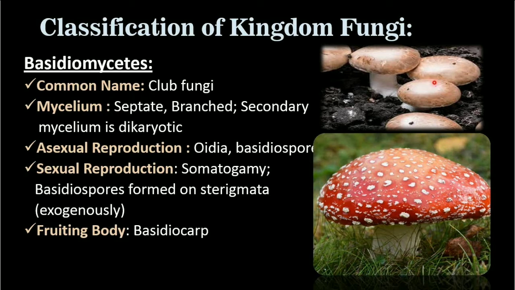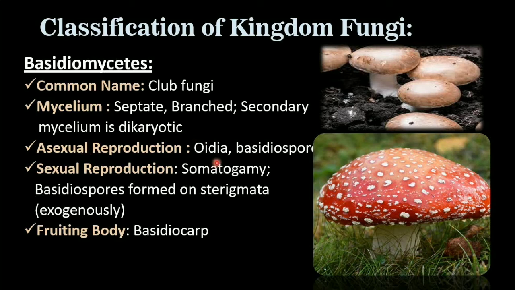Basidiomycetes, most important fungi which are used as mushrooms which we eat. Common name is club fungi. Mycelium are septate, branched. Secondary mycelium is dikaryotic. Dikaryotic stage is there, in which two nuclei are present after the sexual reproduction.